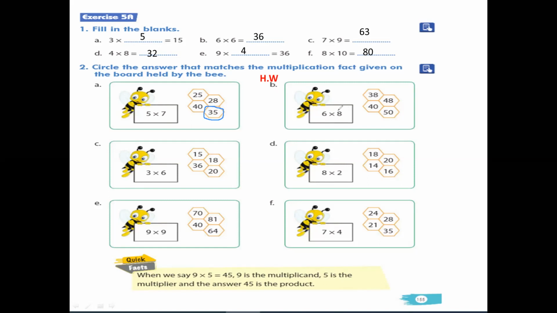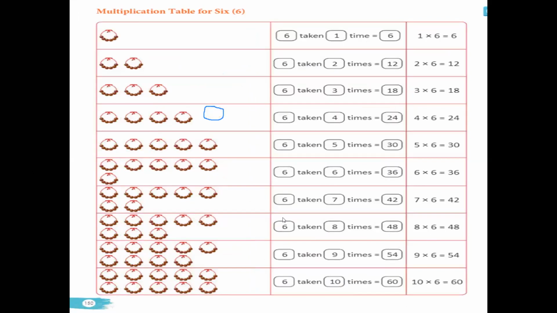Okay children, now come to the next question: 6 into 8. So children, for finding the correct answer, you have to refer to the table of 6. So 6 into 8, what will be the correct answer? How can you find out? We refer to the table number 6. 6 into 8 will be 48.